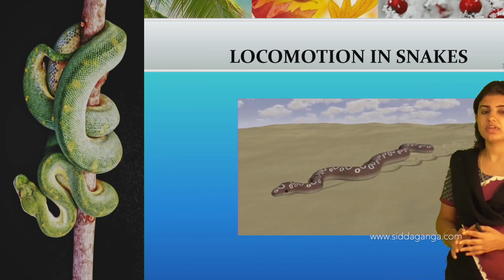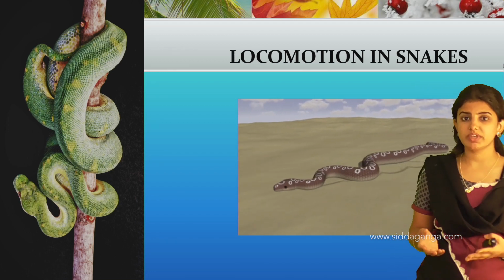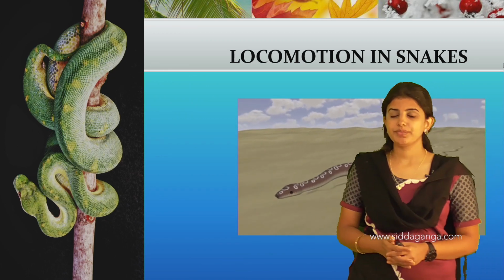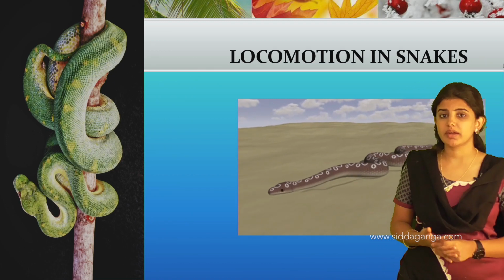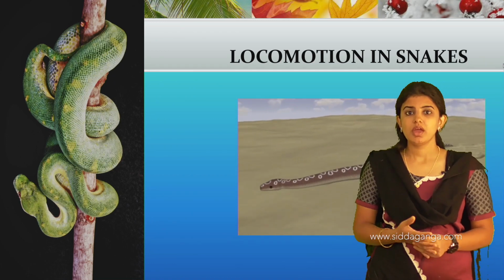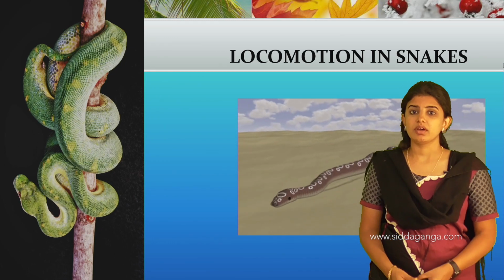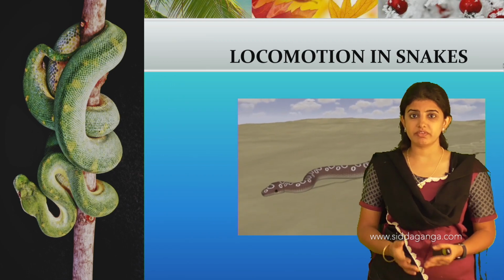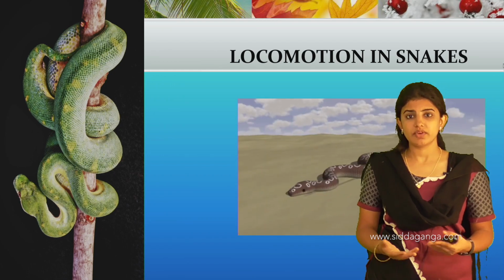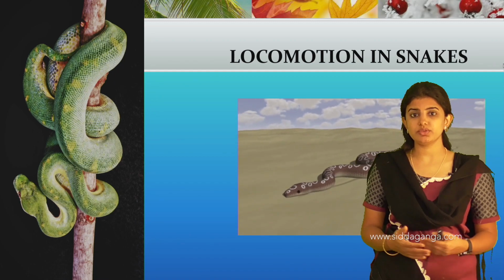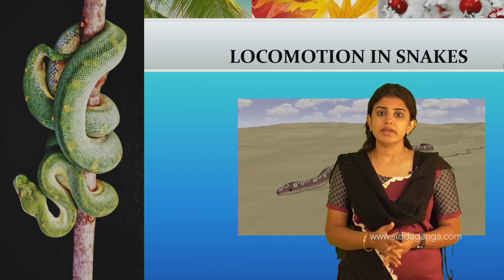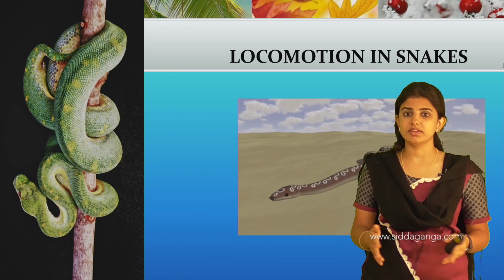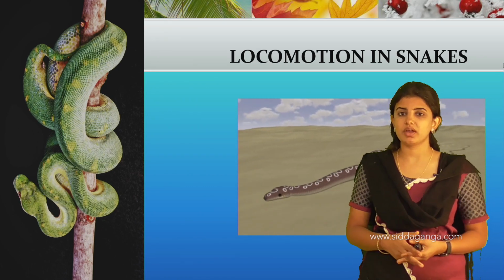So from today's summary class, we learned about the gait of the animals, where gait is nothing but the manner of movement. Different animals show different movements and have different locomotory organs. Based on these locomotory organs, organisms move from one place to another in search of food, in search of favorable climatic conditions, and for breeding purposes.